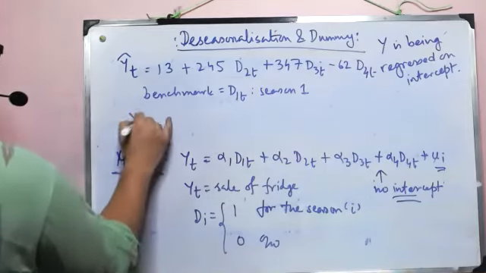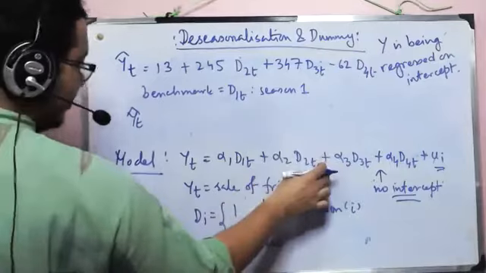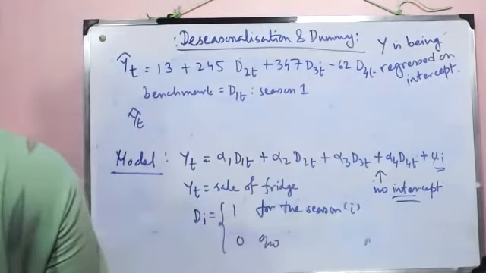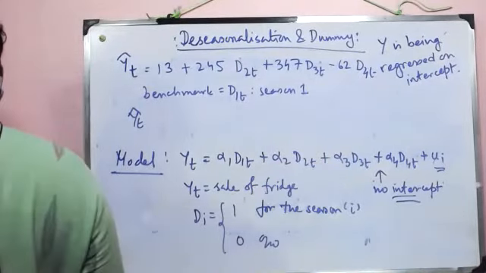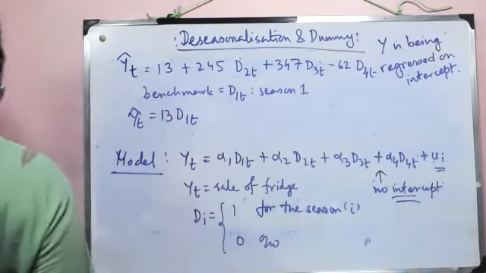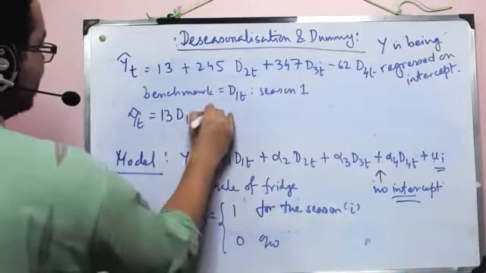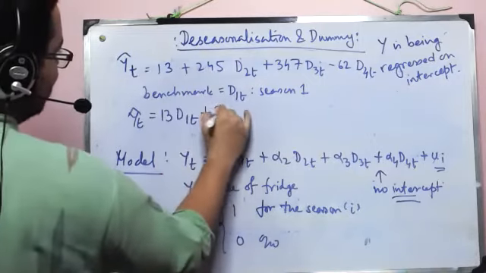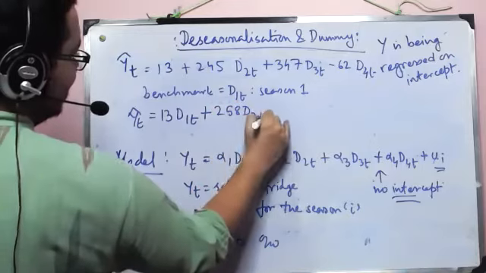Now, if I had estimated this model, what would have been the result? The result would have been quite interesting. It would have been 13 d1t, right? And then 13 plus 245, so 258 d2t.